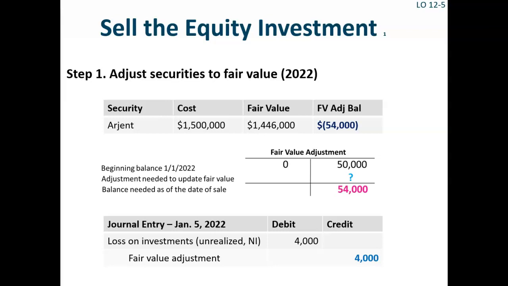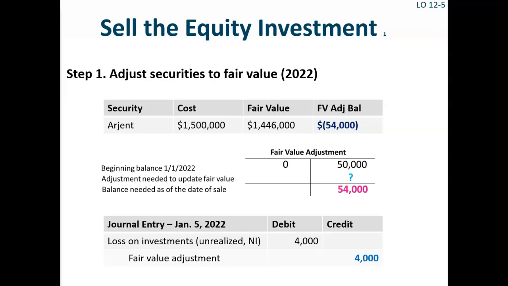The fair value of the Argent stock was $1,450,000 at December 31st, and as of January 5th, the fair value had decreased even further to $1,446,000. Therefore, at January 5th, the ending balance of the fair value account needs to have a $54,000 credit balance.